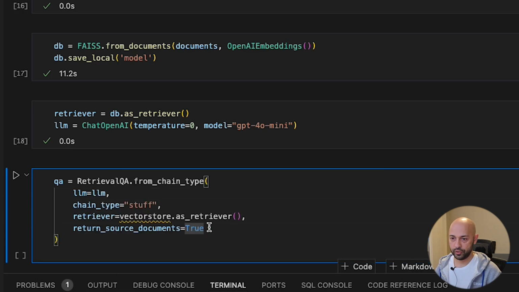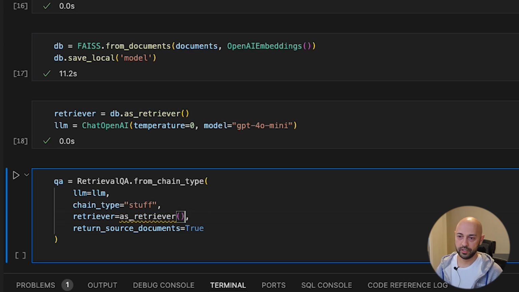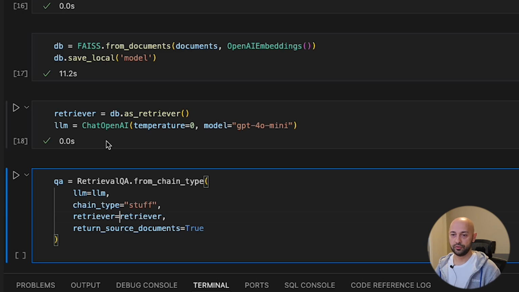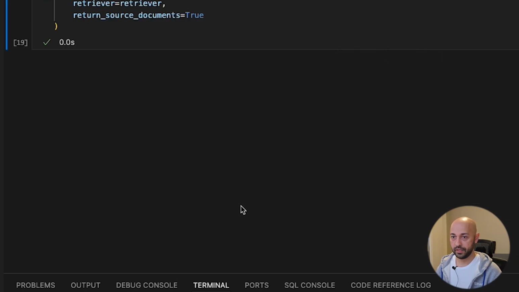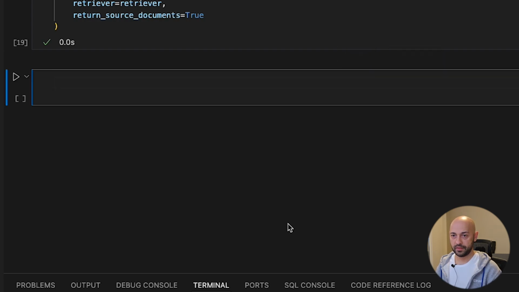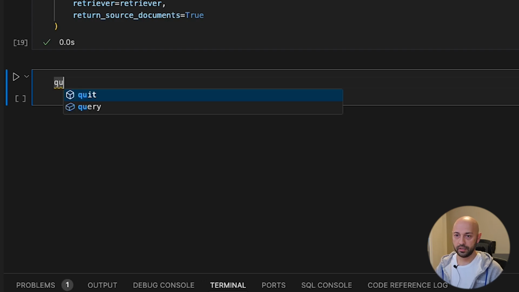Yeah, that's pretty good, except here we already defined our retriever, so we don't really need, yeah, we can refer to it. Okay, let's run this. Okay, so now we're actually ready to send our first query and see if we have any level of success. Exciting part.